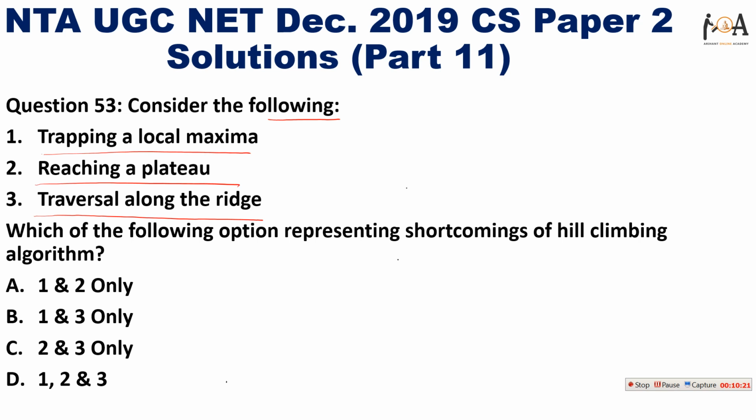And the next question here is, consider the following: trapping a local maxima, reaching a plateau, traversal along the ridge. Which of the following options represents shortcomings of the hill climbing algorithm? So basically we learned the hill climbing algorithm in the previous lectures. I have also already uploaded one lecture on hill climbing in the algorithm playlist. You can watch it there by searching the algorithm playlist. And if you really want to learn it from the perspective of UGC NET, then I am ready for it, but it depends on your request. If you comment that you want to learn, I will try to make it.